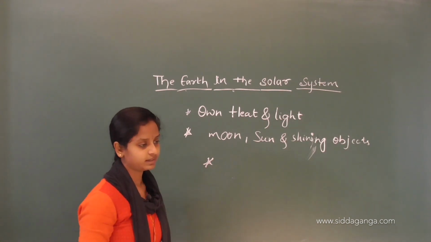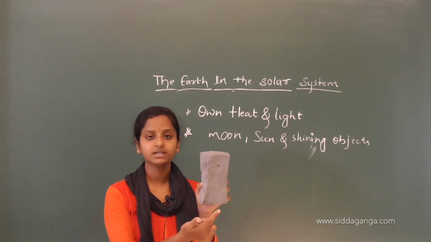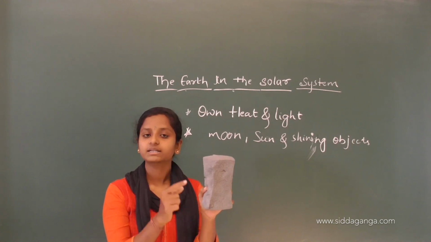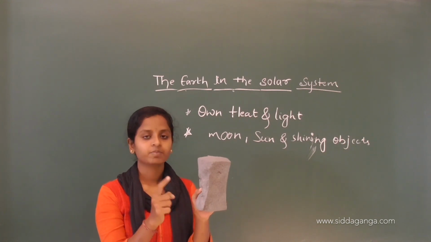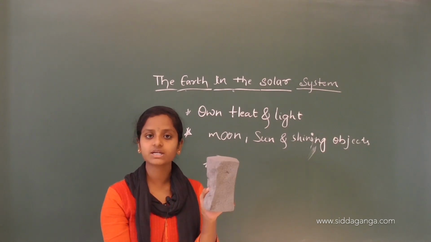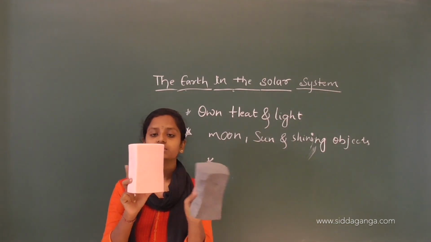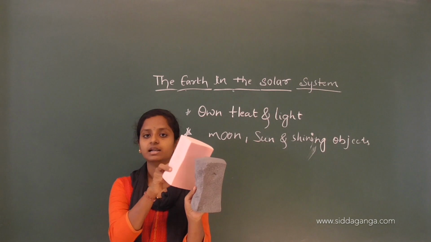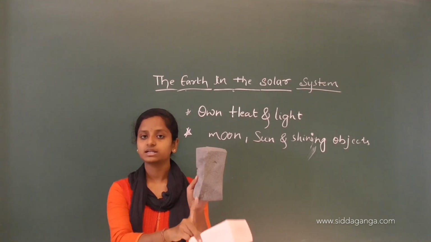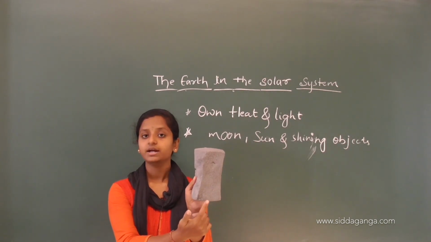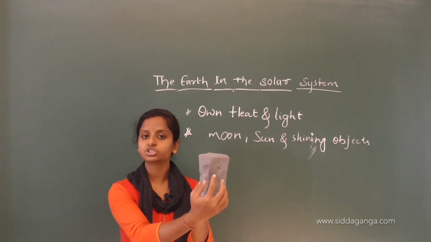Let me give you an example. Imagine this is one of the celestial bodies which will shine, but it does not have its own heat and light. How will it shine? This is a star. This pink color star will give light to this celestial body. That's how this celestial body will gain the light from this star and then it will shine.